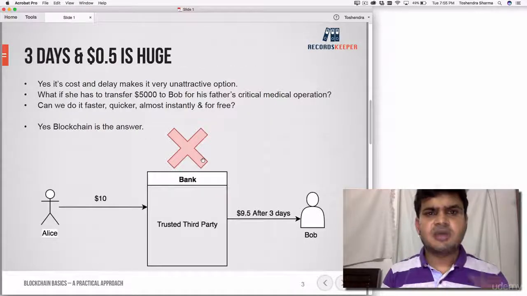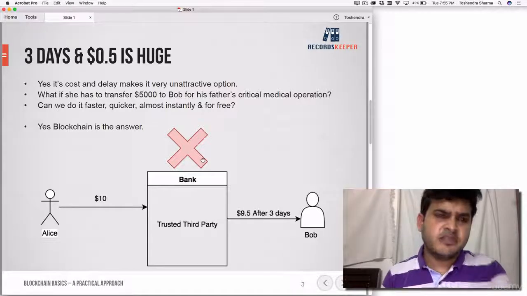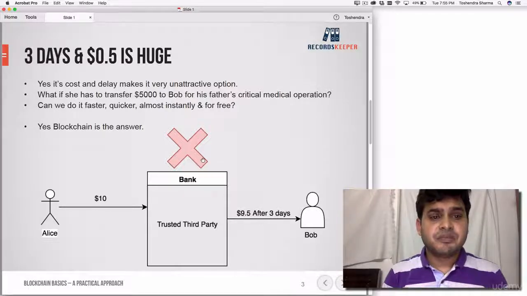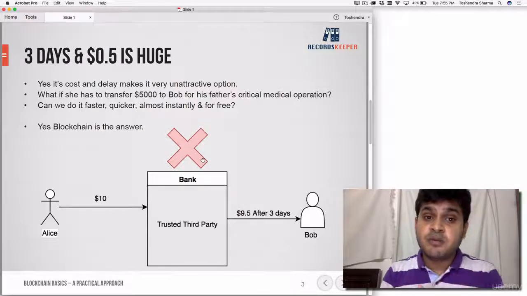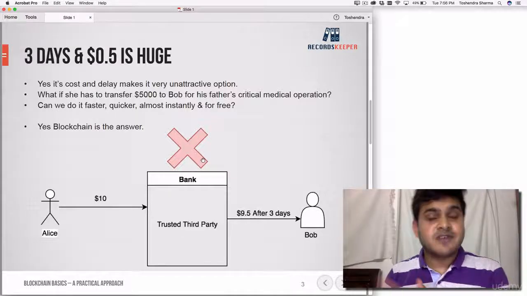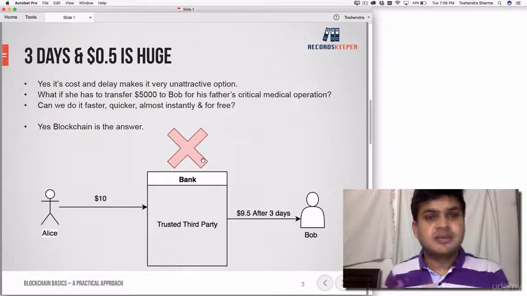So what are the problems? Simply 3 days, it's a very long time. Another problem is that the cost is huge. Just $0.5 is just an example for $10, right? Let's say she has to transfer $5,000 to Bob for his father's critical medical operation. This can actually cost a lot, because his father is having a critical medical operation. He needs instant access to that money, but it is not possible.